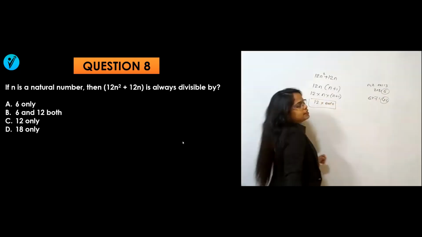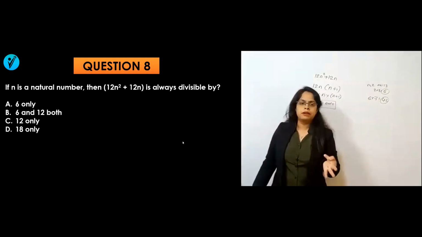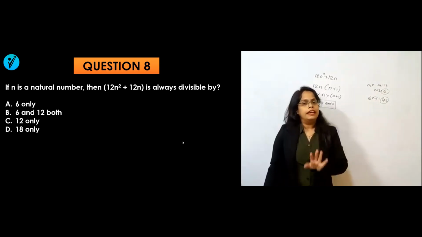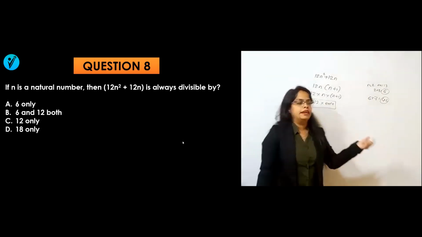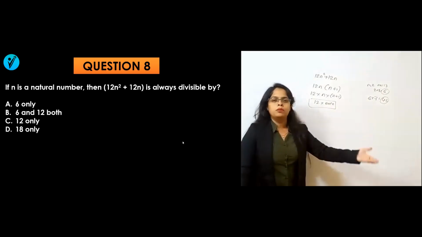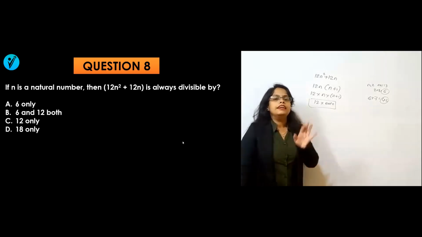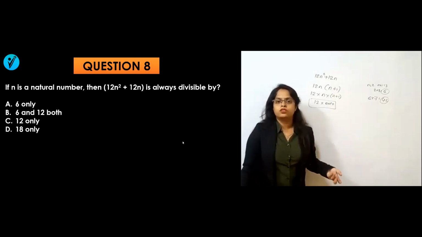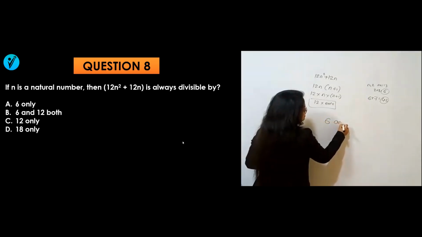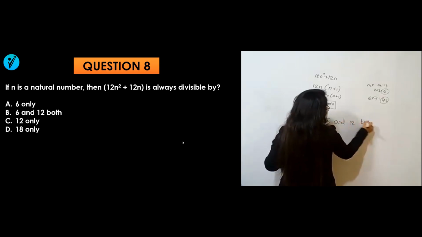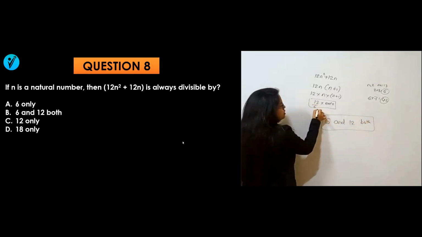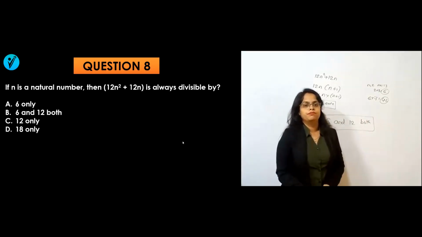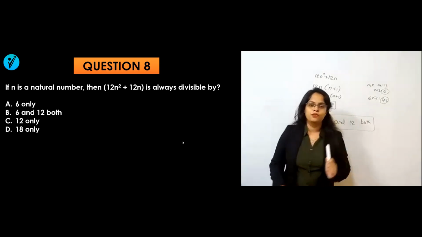So this number will be divisible by what? It will be divisible by 6 only, 6 and 12 both, or 12 only, or 18 only. 18 is not necessary, but it is divisible by 12 because it is a multiple of 12. So all multiples of 12 will be divisible by 12. If it is divisible by 12, obviously it will be divisible by 6, because 12 is divisible by 6 also and by 12 also. So the answer will be option number B, 6 and 12. That's it, conceptual question. Let's go for the next one now.